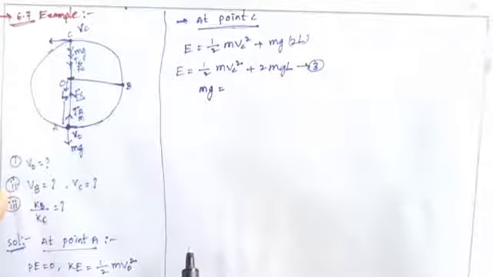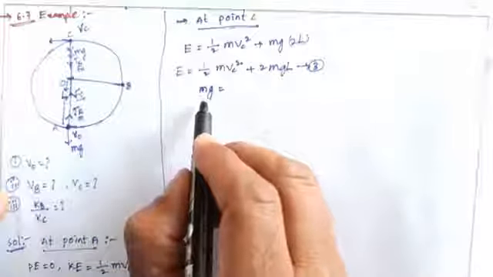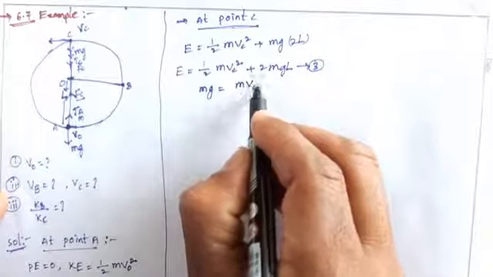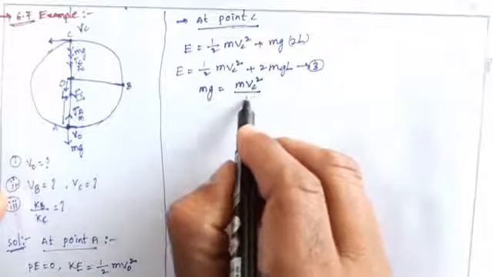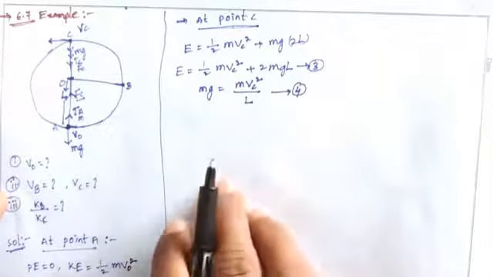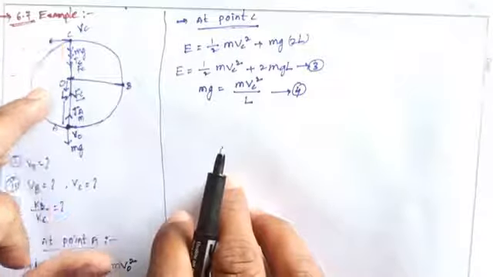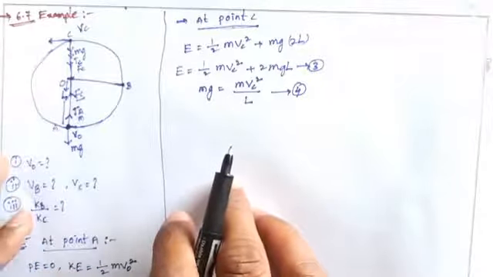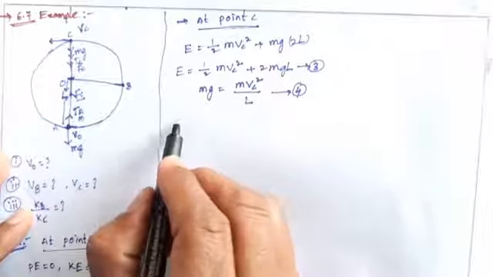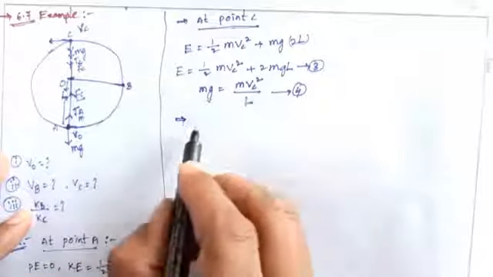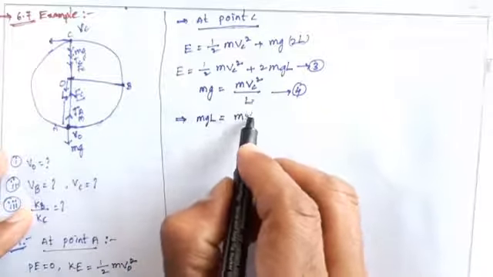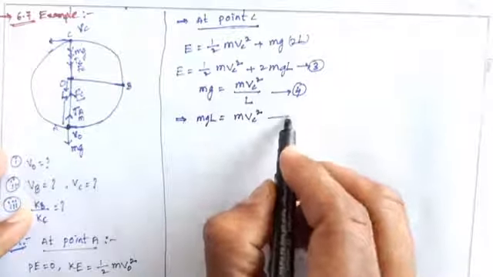So mg equals, what is the centripetal force? mvc square by L. So this is equation number 4. The centripetal force towards the origin equals mvc square by L. So from equation number 4, it is written as mgl equals mvc square. So equation number 5.